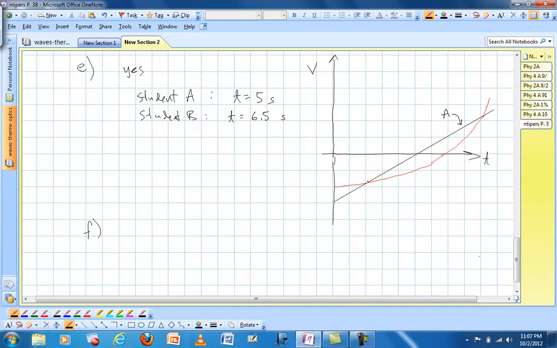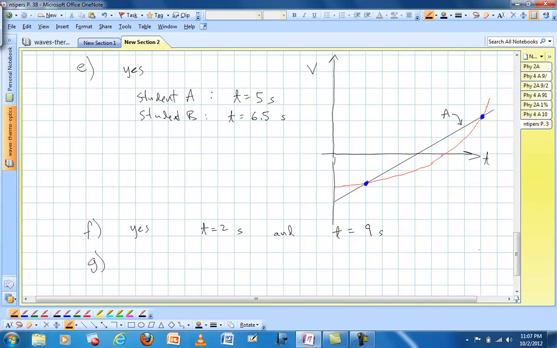For part F, we want to know if they ever have the same velocity, if the vertical axis is velocity. So what are we looking for? The point where those two curves intersect. We've got one point here and one point here. So the answer is yes. At t equals 2 seconds and t equals 9 seconds.